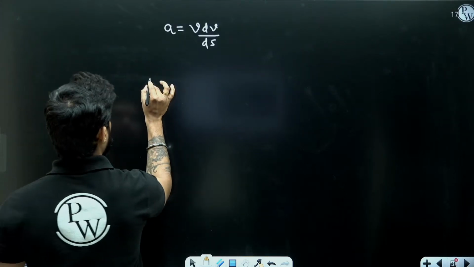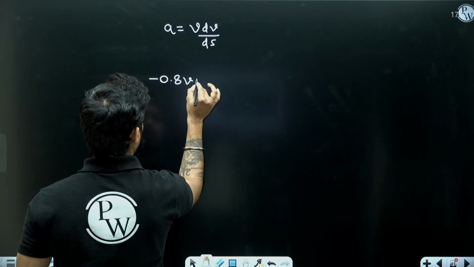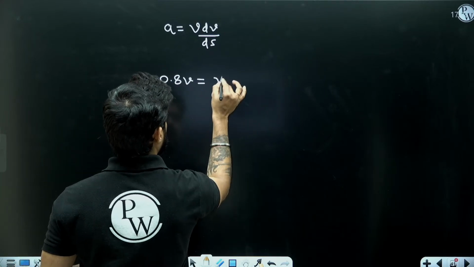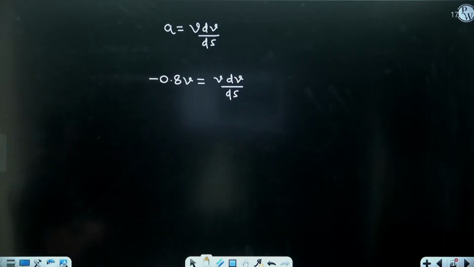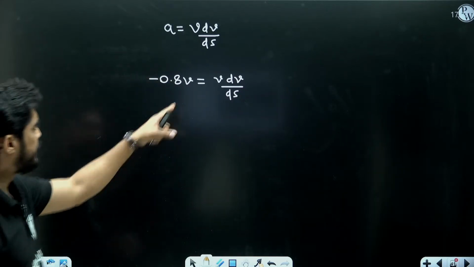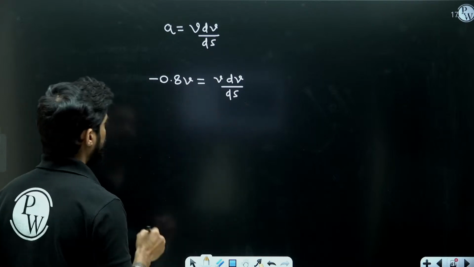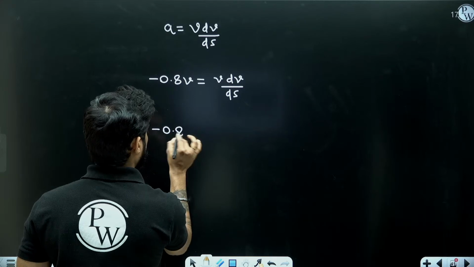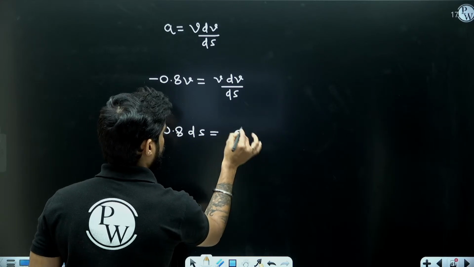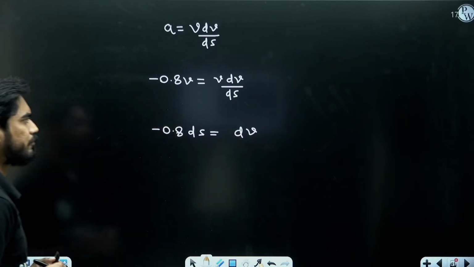Now what is the value of A? Minus 0.8 V. So I can write minus 0.8 V equal to V dV by ds. Now this V and V will be cancelled. So I will get minus 0.8 ds equal to dV, right?